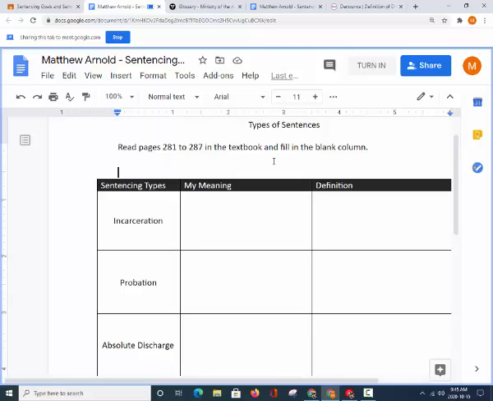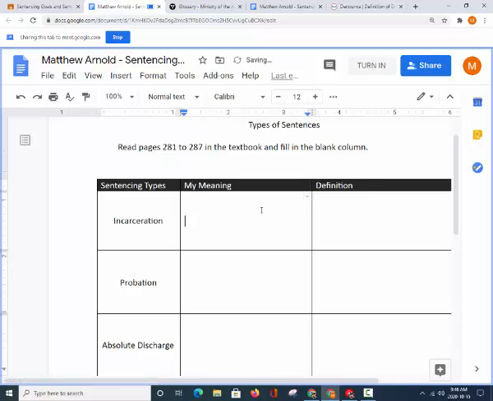So if you're wanting to segregate someone, if you're wanting to keep someone away from the general public, you want to incarcerate them. So when I think incarceration, I think jail. So that's the first thing that comes to mind. That is my meaning for that. So incarceration for me is jail.